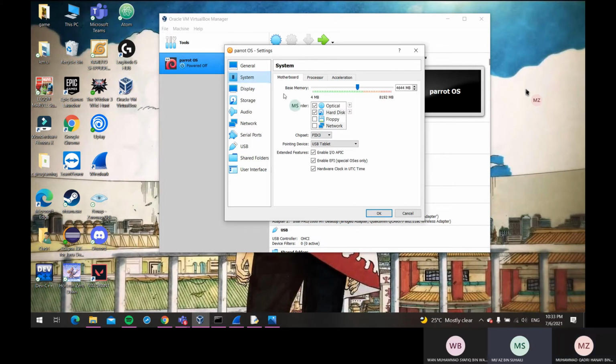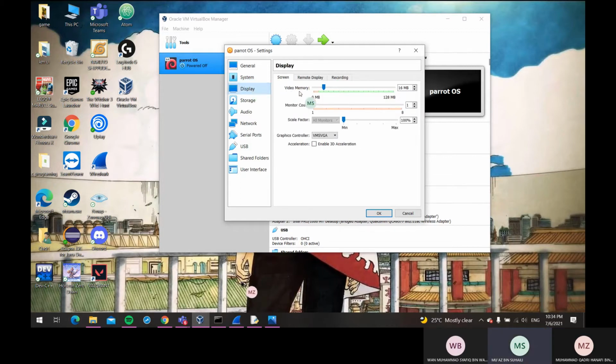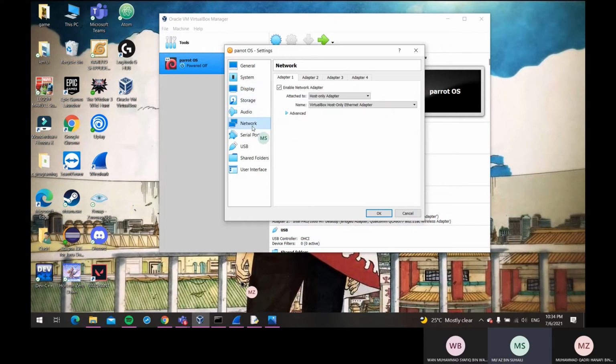For the system setting, our base memory we set to 4644 megabytes. And for the display, our video memory is 16 megabytes. While for the network, our network is attached to host-only adapter, and its name is VirtualBox Host-Only Ethernet Adapter. And for other settings, we set them to default.